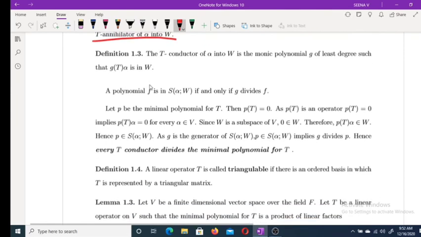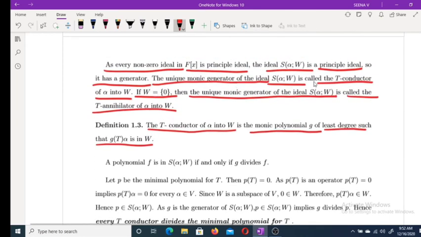Now the next one, definition. The T conductor of alpha into W is the monic polynomial G of least degree such that G of T alpha is in W. Because this is the monic generator, it is the smallest polynomial satisfying the condition G of T alpha is in W, since it is the generator of S(alpha; W).